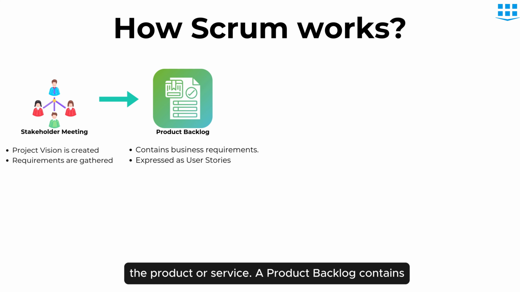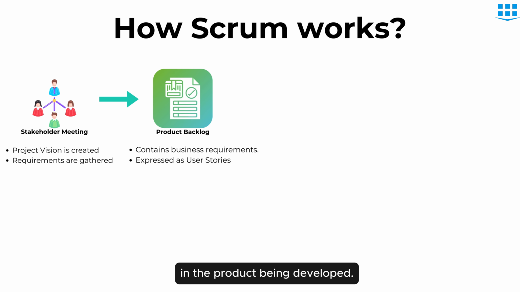A product backlog contains all the features required to be developed in the sprints. Features with higher business value are prioritized. A product backlog needs to be updated whenever a customer proposes changes in the product being developed.